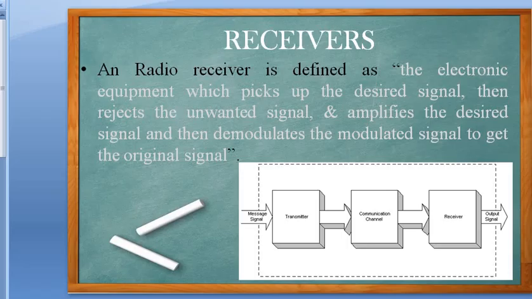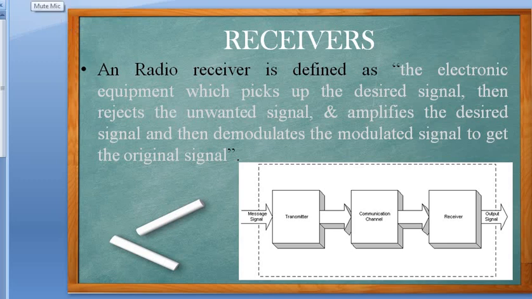Correct? So this was the block diagram of your receiver, which means a radio receiver is defined as an electronic equipment which picks up the desired signal, rejects the unwanted signal, then amplifies and demodulates your modulated signal to get your original message signal. So this was the block diagram of your communication system, where you have a transmitter from which you are transmitting your message signal. Then through a particular communication channel, your message is transmitted to the receiver. Okay, this was about your receiver.